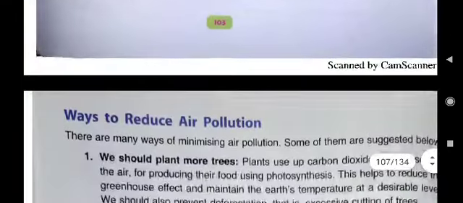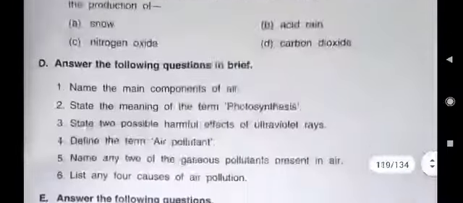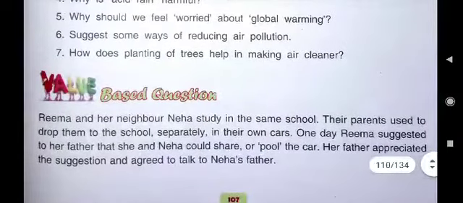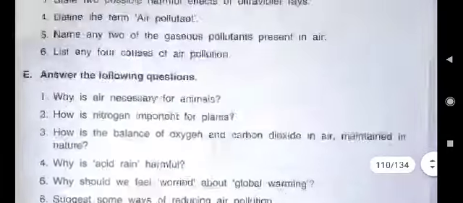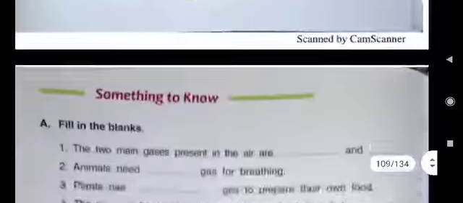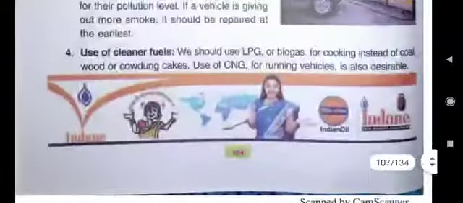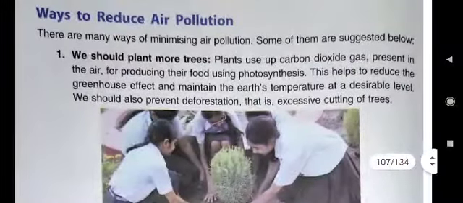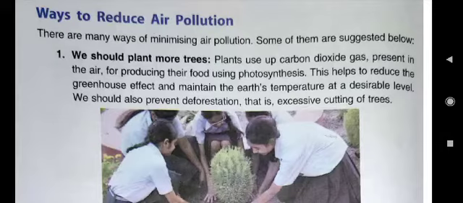Now come to E sixth question. What is written in E sixth question? Suggest some ways of reducing air pollution. We all know, children, air pollution is very harmful for all of us. Then what should we do? We should try to reduce the air pollution.